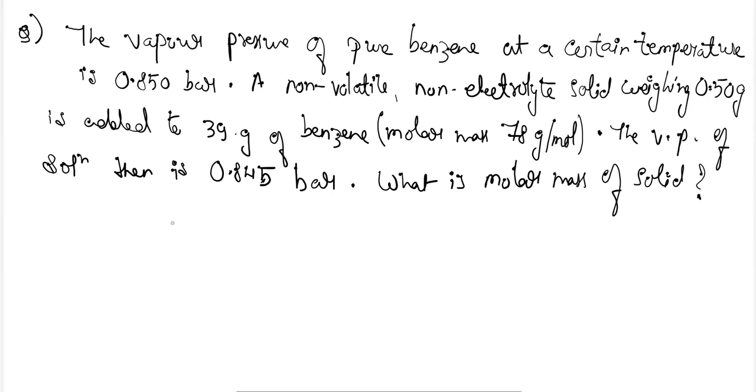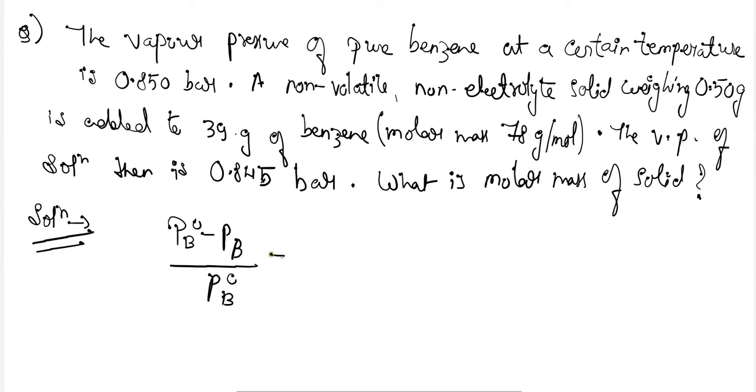So here, according to Raoult's law, the relation will become (PB naught minus PB) divided by PB naught is equal to XB. The relation was not XB, XA.